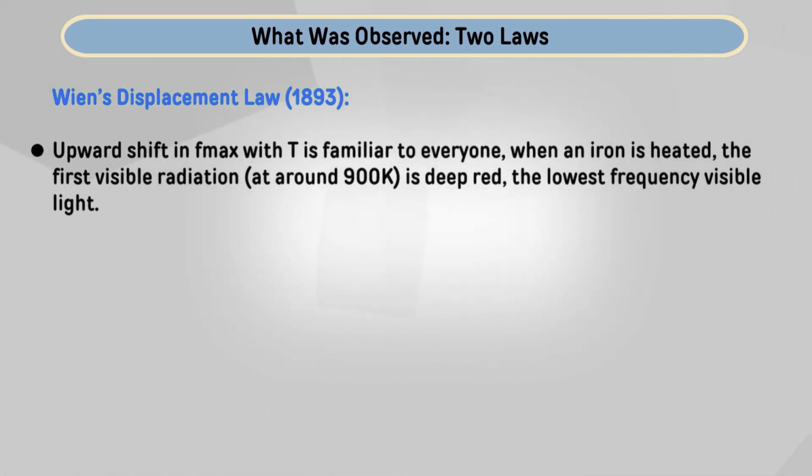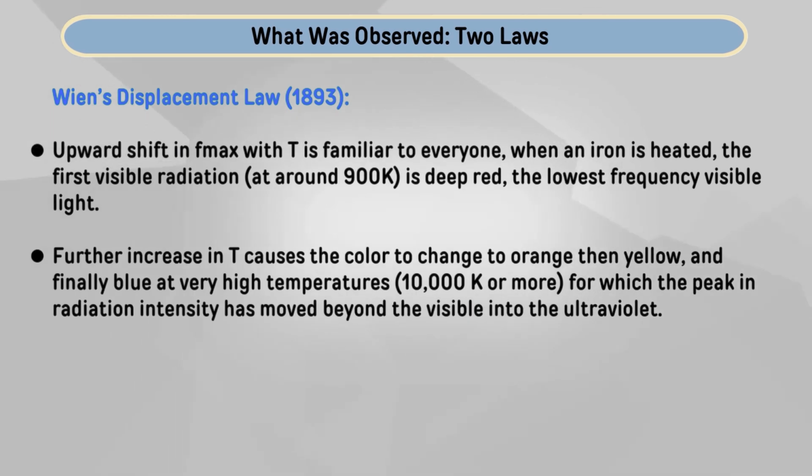When an iron is heated, the first visible radiation, at about 900 Kelvin, is deep red, the lowest frequency in the visible range. With further increases in temperature, the colors change to orange, then yellow, and finally blue at very high temperature, about 10,000 Kelvin or more, for which the peak in radiation intensity has moved beyond the visible into the ultraviolet region.